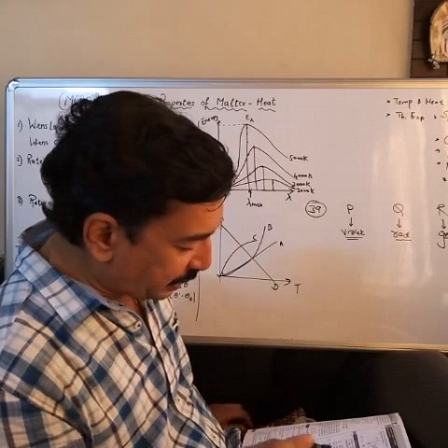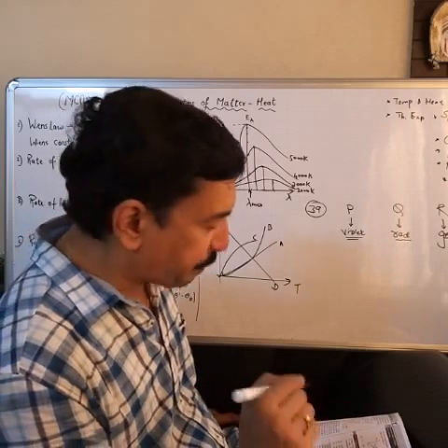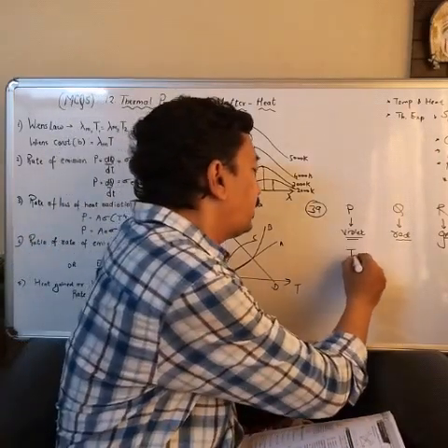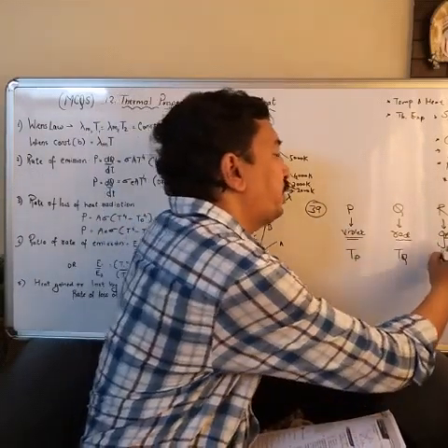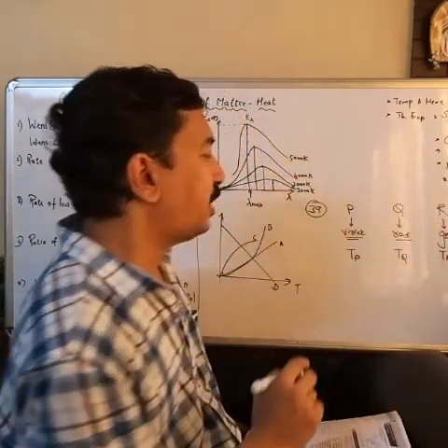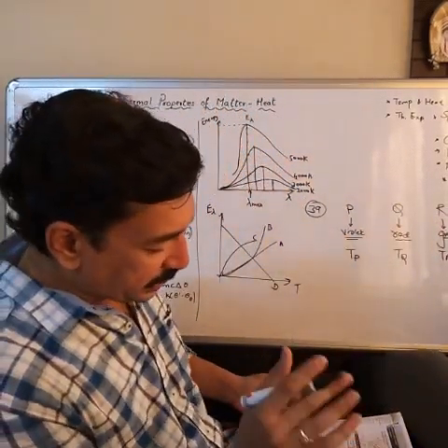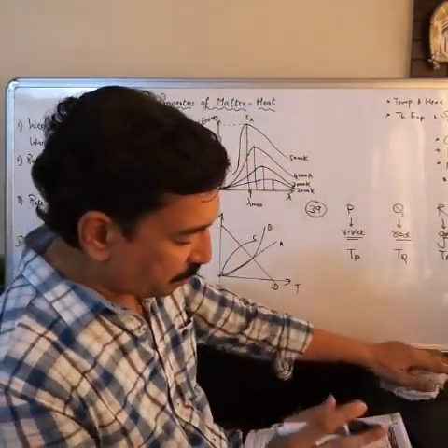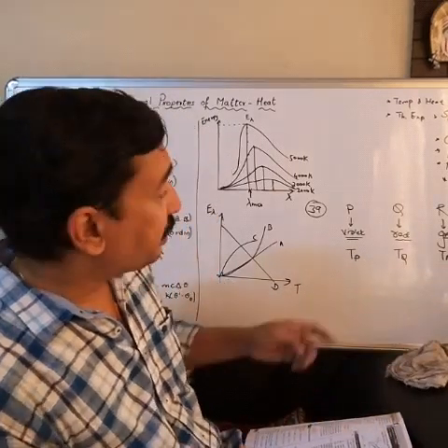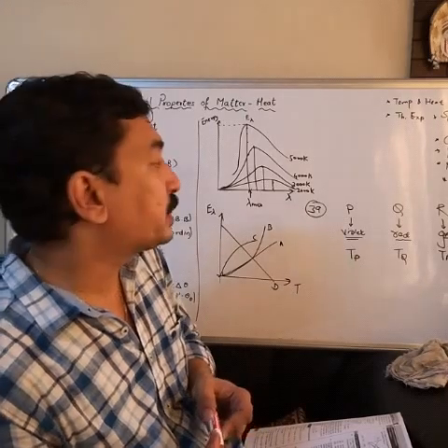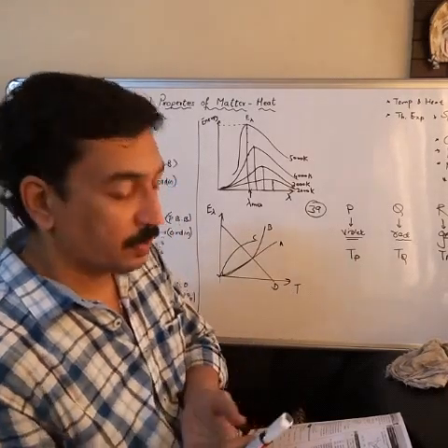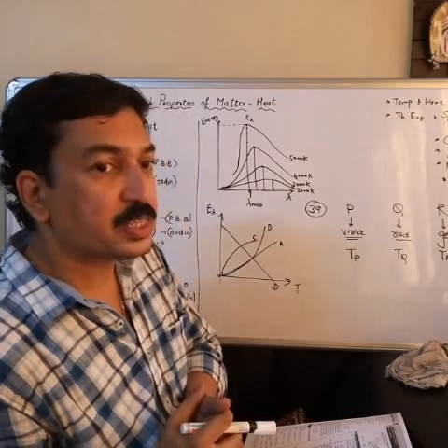If Tp, Tq and Tr are the respective absolute temperatures, Tp is the temperature of star P, Tq is the temperature of star Q and Tr is the temperature of star R, then what is the relation between all the 3 temperatures? Whose temperature will be maximum and whose temperature will be minimum? Okay. Now for that, you understand